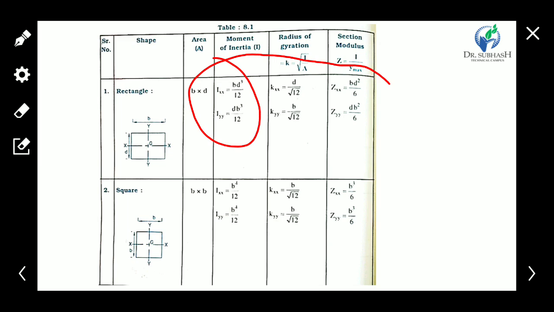So you have to memorize the moment of inertia equations about the x-axis and y-axis of regular shapes like rectangle, circle, square, quarter circle, triangle. For a square, the moment of inertia about the x-axis is b raised to 4 upon 12, and similarly about the y-axis it is b raised to 4 upon 12.